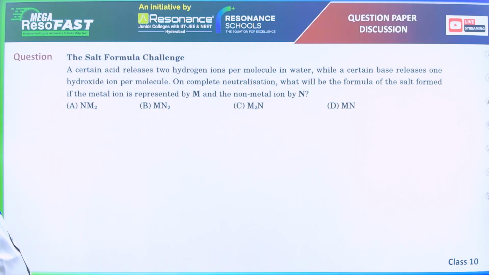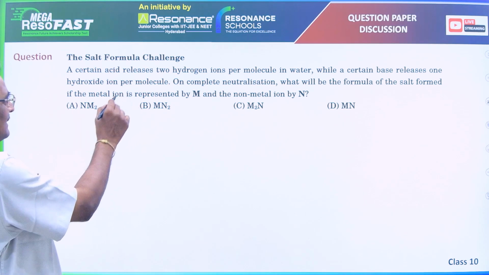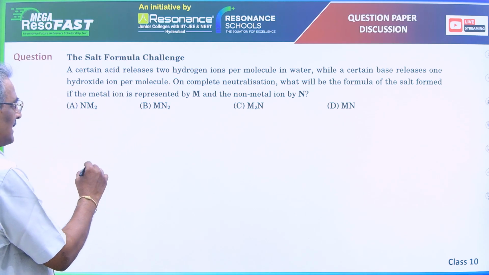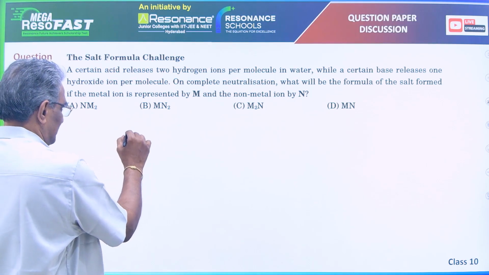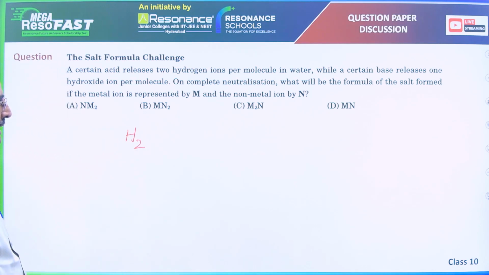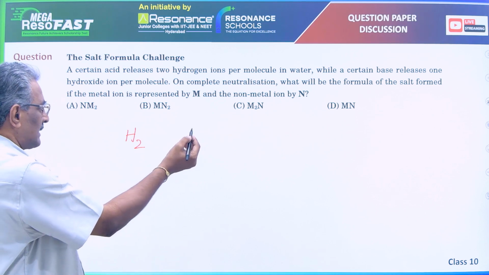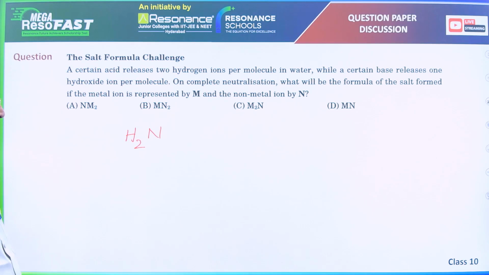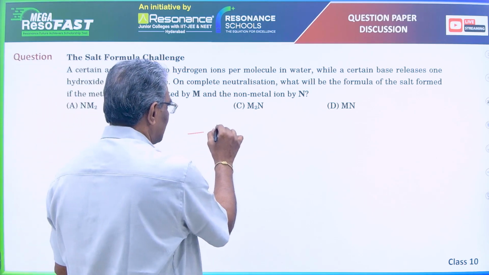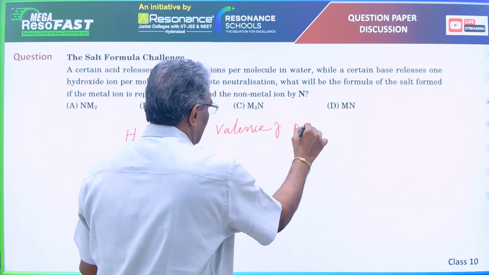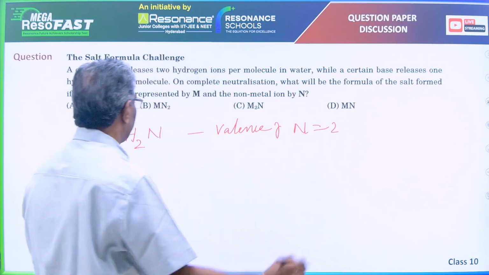Let us go to the next question. A certain acid releases 2 hydrogen ions per molecule. That means it is a dibasic acid. The hypothetical formula of the dibasic acid is H2N, where N is the anion given by the acid. So the valence of N is equal to 2.